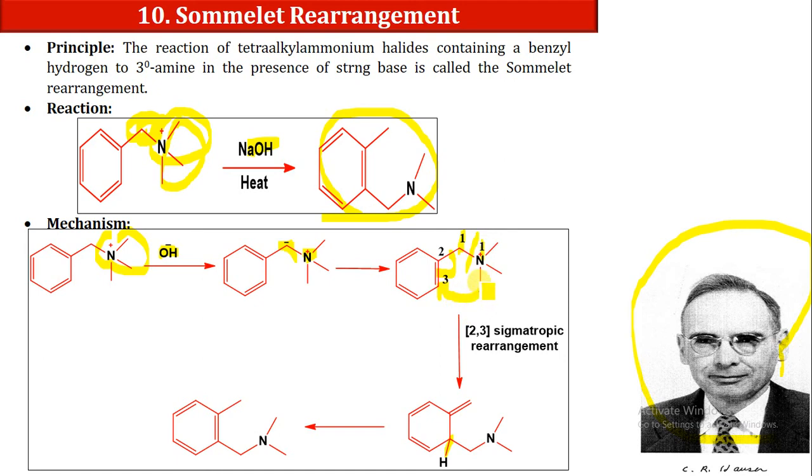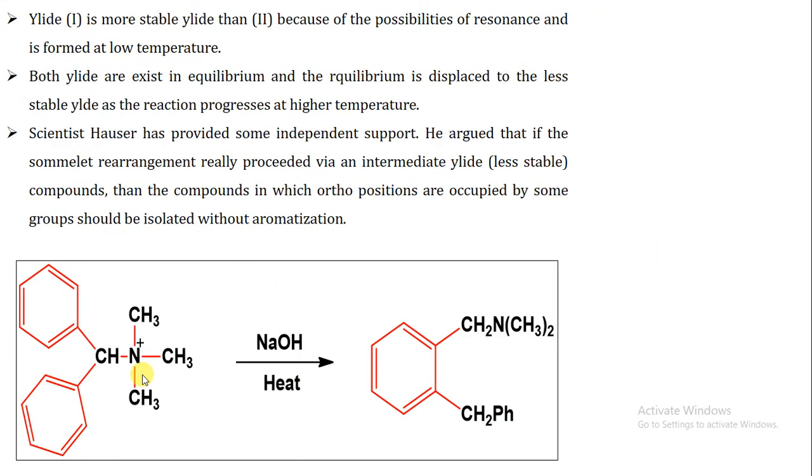So this is our CH2 linkage, this is NCH3 CH3, and this is our double bond. Here we have hydrogen, and the hydrogen bond electrons will travel over here and make a negative charge. In the end, this hydrogen will migrate to the CH2 minus of the double bond, making a CH3. So we produce a tertiary nitrogen from the quaternary salt of nitrogen. This is our Sommelet-Hauser rearrangement.